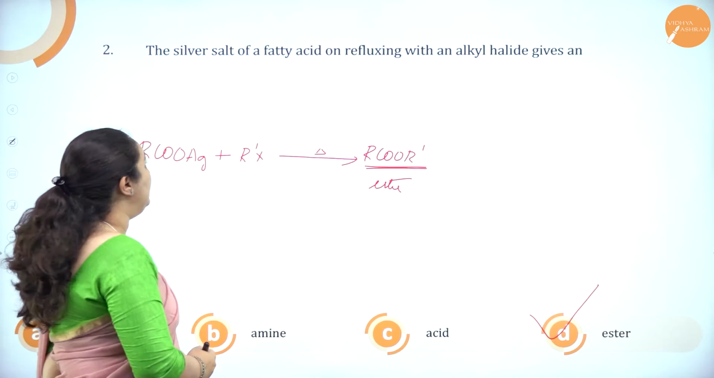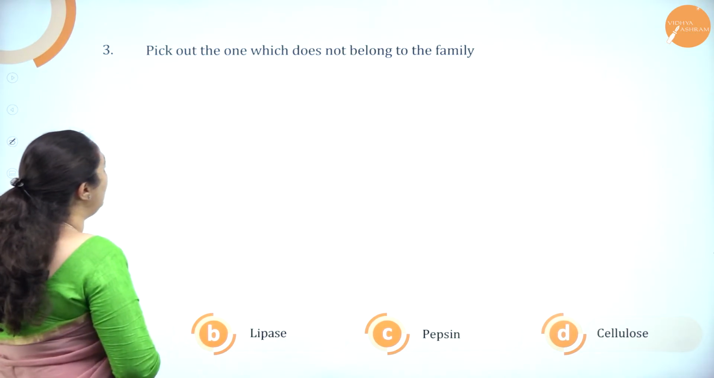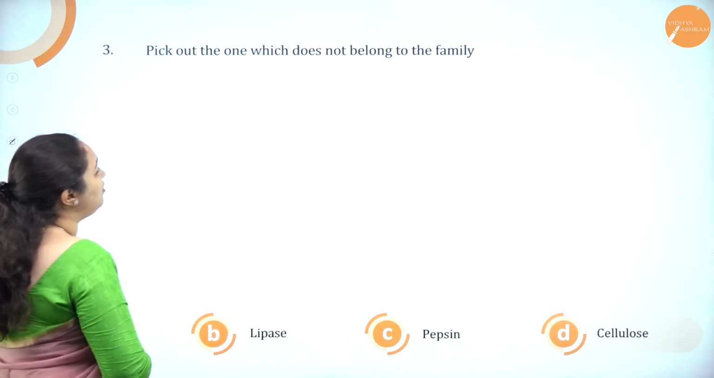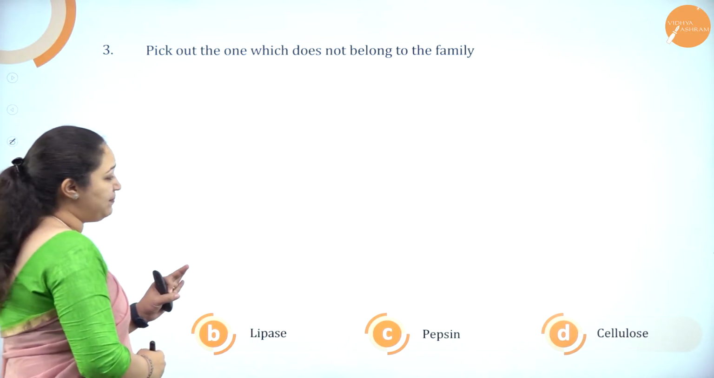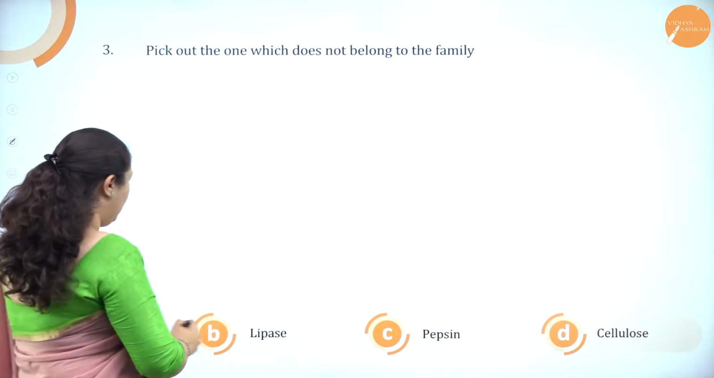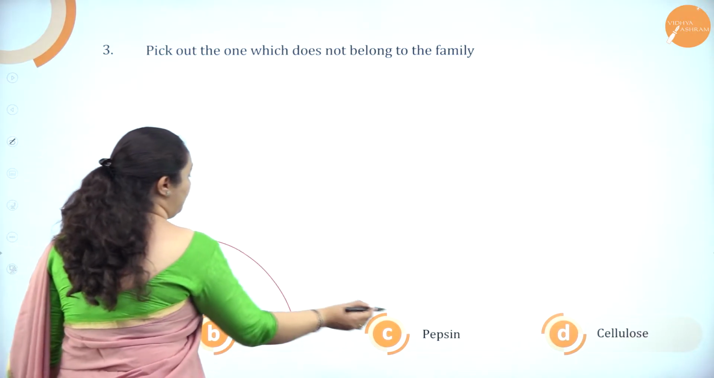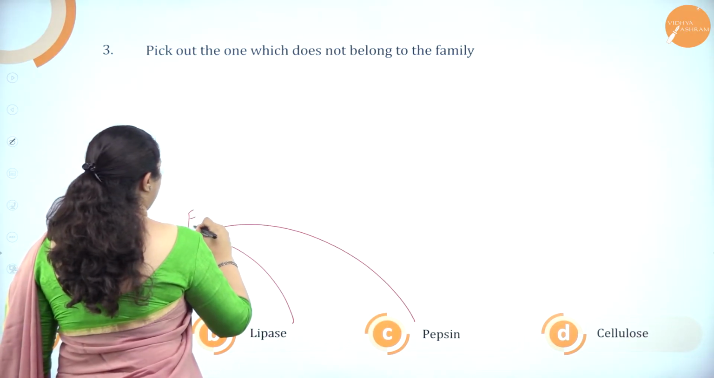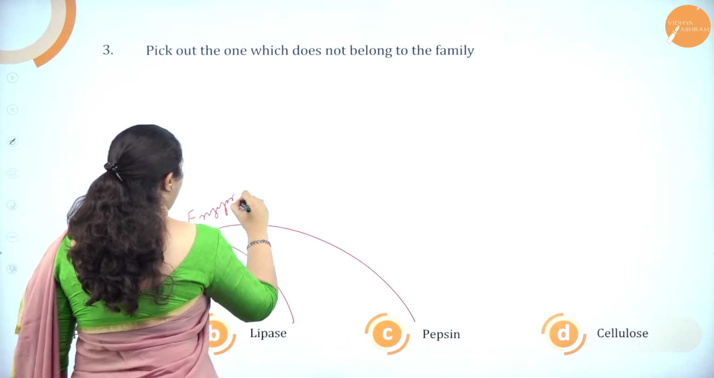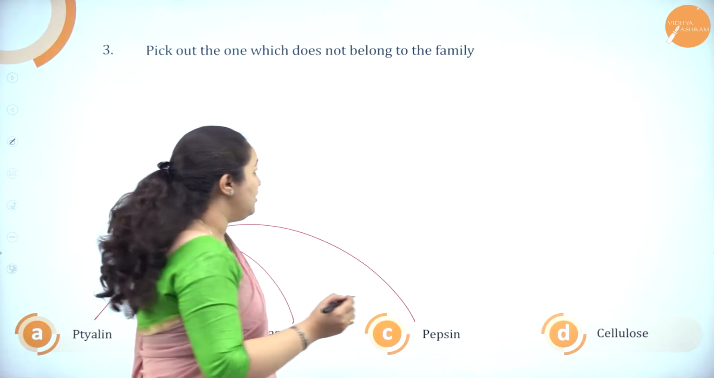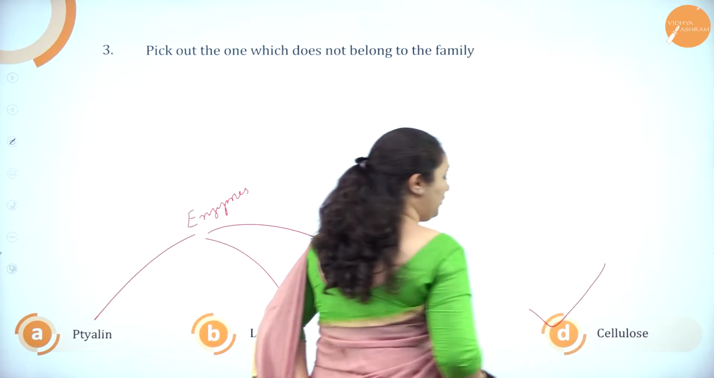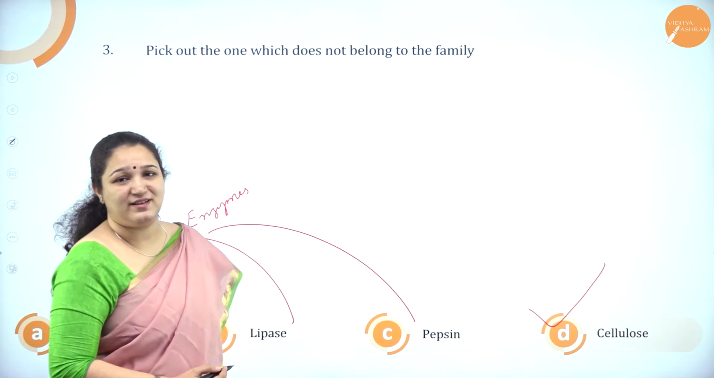Okay. Next one. Pick out the one which does not belong to the family. We have thylline, lipase, pepsin, cellulose. We know that thylline, lipase and pepsin, they are enzymes, whereas cellulose is a polysaccharide. So this is the one which is odd one. So option D is the correct answer.